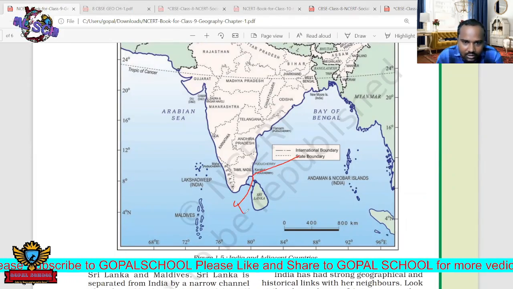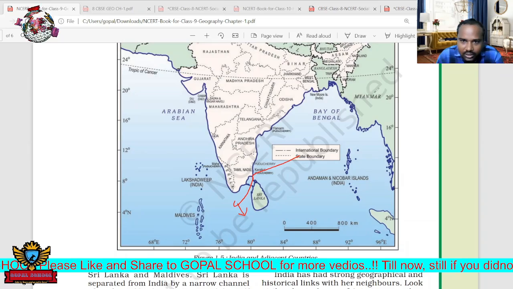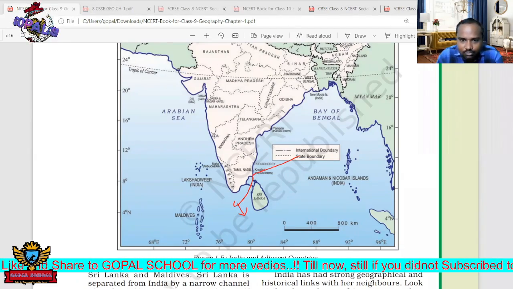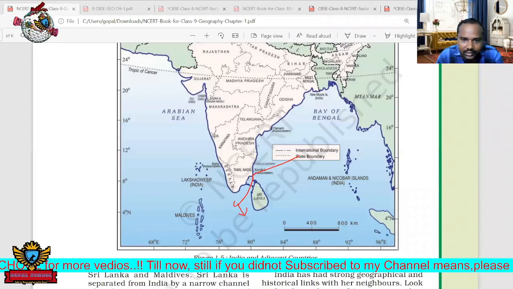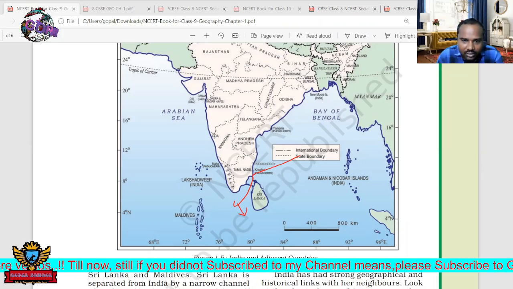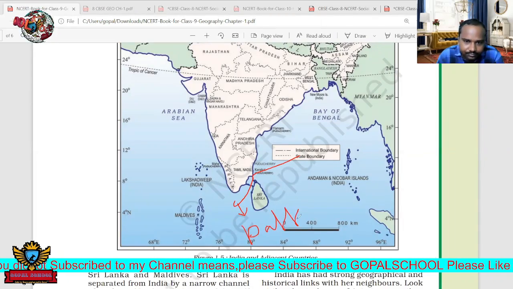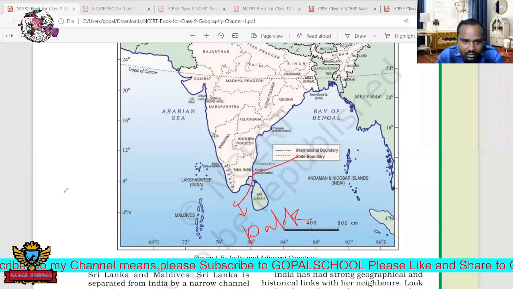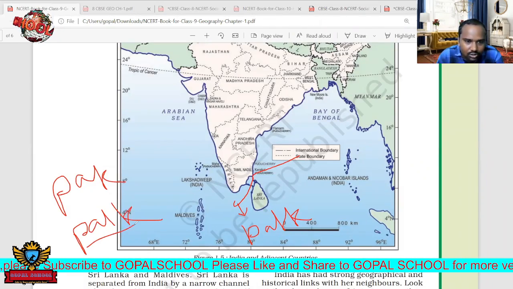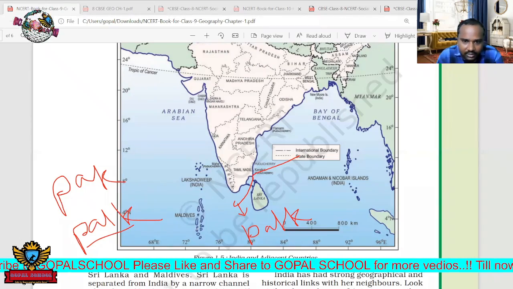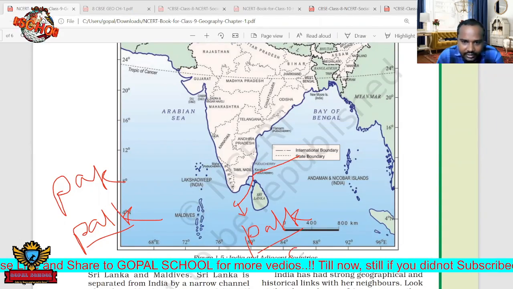The water is entering, and this gap of water is called a strait. A strait separates two countries. Not only here, in the world we can see many such straits. A strait is nothing but water that separates two countries with a small gap. That's why they are called straits. Here, the strait's name is Palk Strait. It is not Pak, which would mean Pakistan; it is called Palk. It does not belong to the name of Pakistan.